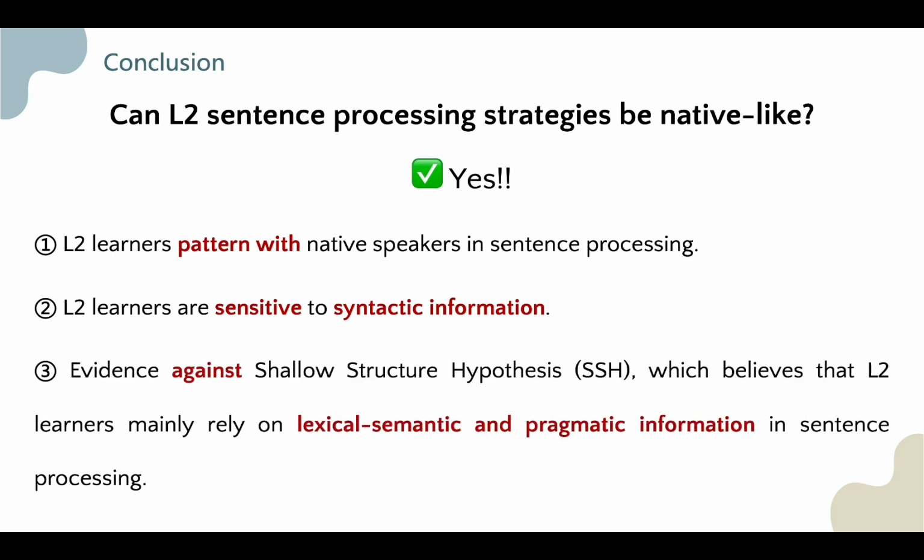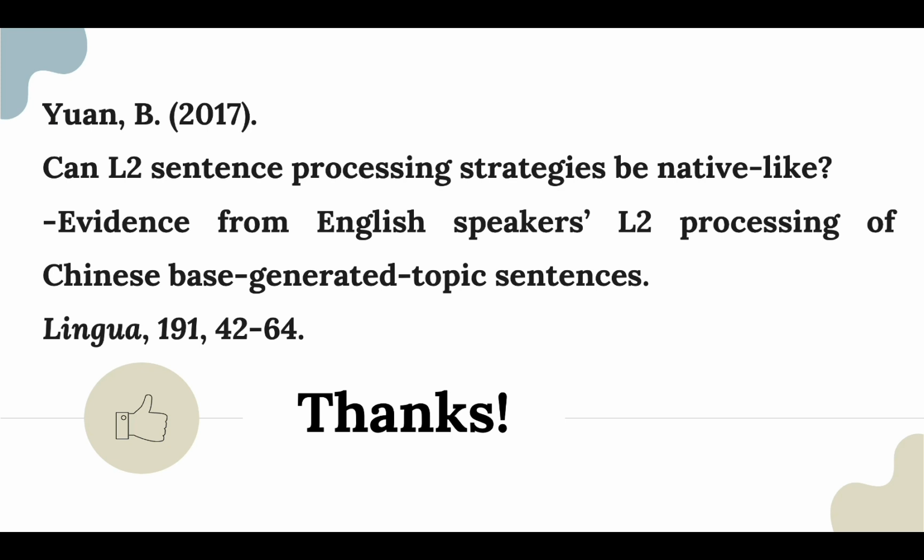The first and the second conclusion are both evidence against SSH, and they show that L2 learners, patterning with native speakers, are sensitive to syntactic information in dealing with ambiguities in processing BGT sentences. So that is all for today, and if you want to know more detailed information, please read the article called "Can L2 Sentence Processing Strategies Be Native-like? Evidence from English Speakers' L2 Processing of Chinese Base-Generated Topic Sentences", published in 2017.